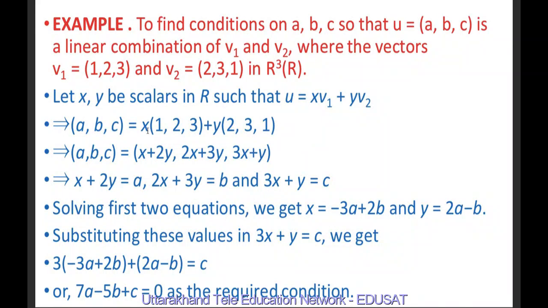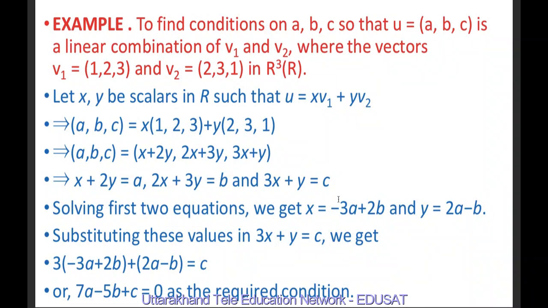First I have multiplied inside by x to get x, 2x, 3x, and in the second term we get 2y, 3y, y. If we multiply each element, then we add the corresponding terms to get (x plus 2y, 2x plus 3y, 3x plus y). So this implies two vectors are equal if their corresponding elements are equal. Means x plus 2y equal to a, 2x plus 3y equal to b, 3x plus y equal to c.